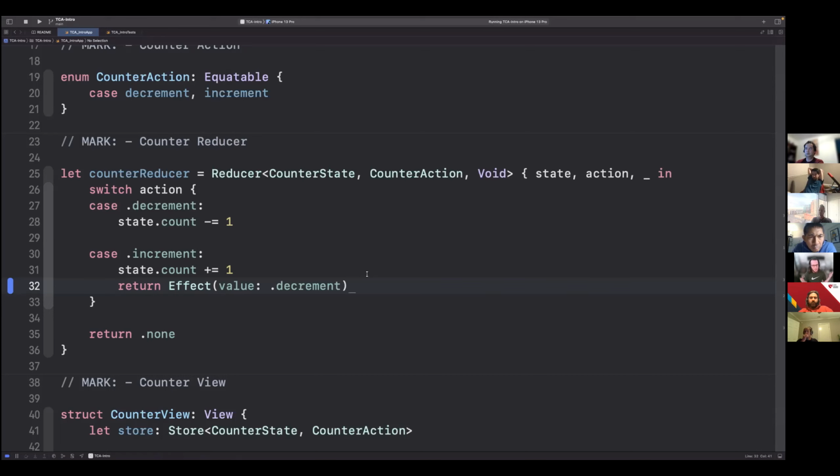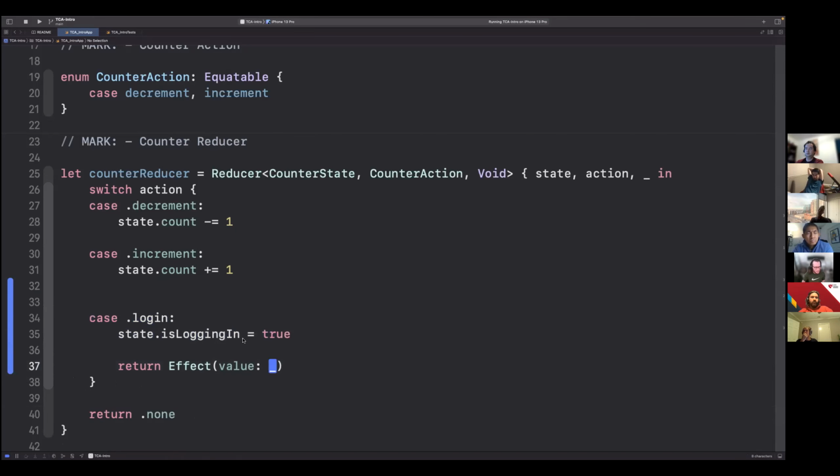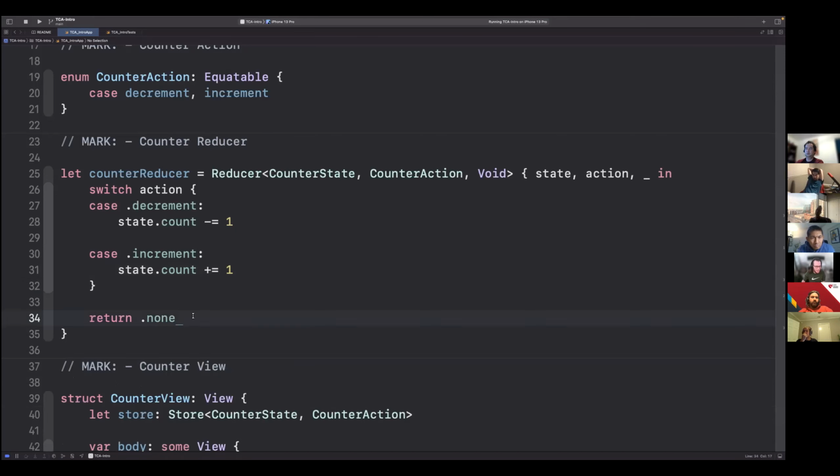So maybe there's 3 actions and effects that happen because the user pressed a button. So that's specifically what the .none is. It's just this doesn't produce any effects, so it's not going to get fed back into the system.